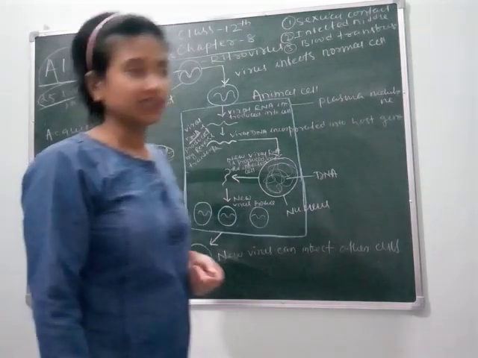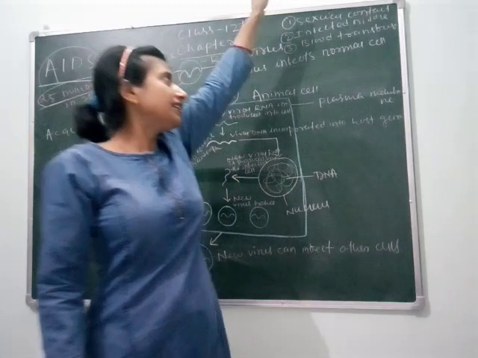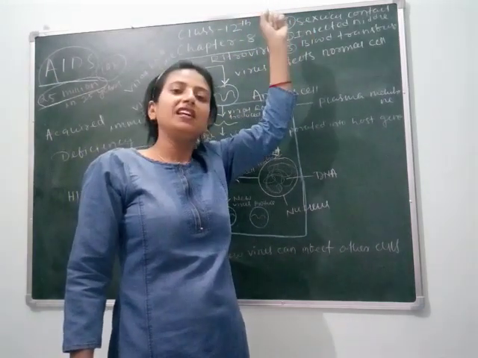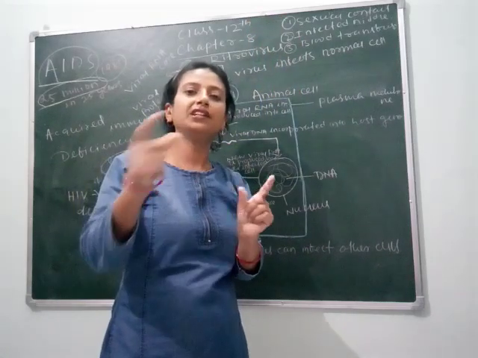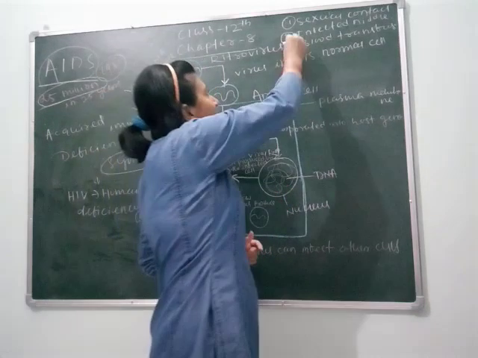We will understand this. Sexual contact means if multiple sex partners are used by a human being, he or she may suffer from AIDS, because the virus travels through the body fluid. Clear? Next is the infected needle.